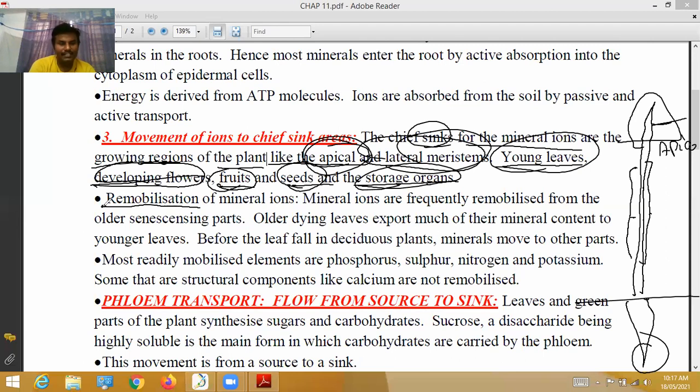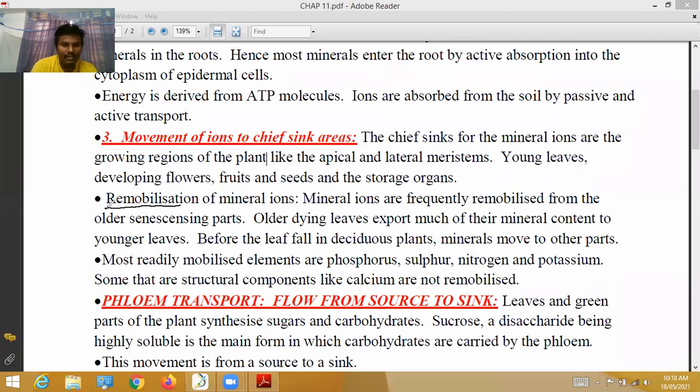Next, remobilization of mineral ions. Remobilization of mineral ions means what? Mineral ions are frequently remobilized from the older senescing parts. In the leaves, developing flowers, fruits, seeds and storage organs, minerals are present. When the leaves, flowers, fruits, seeds and storage organs are going to fall, at that time whatever minerals are there are remobilized.